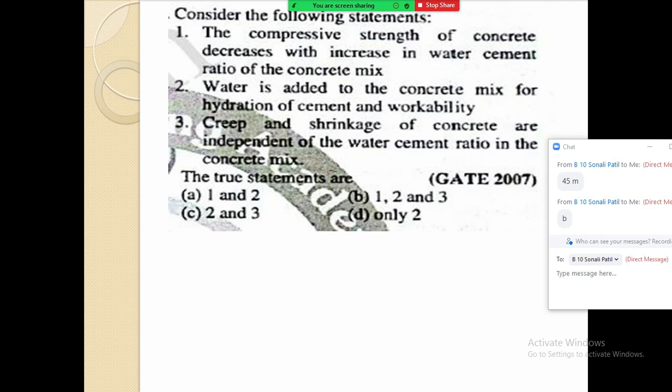Second is the shrinkage of concrete. Shrinkage of concrete occurs due to the variation in temperature, due to which the temperature stresses are developed. Alpha TL, you might have learned in second year strength of materials. So the shrinkage of concrete is also independent of water cement ratio. So the third statement is also true. First is true, second is true, and third is also true. So your correct answer is option B, 1, 2 and 3.